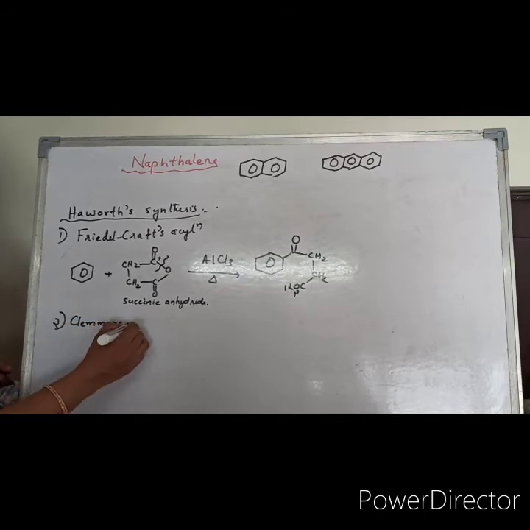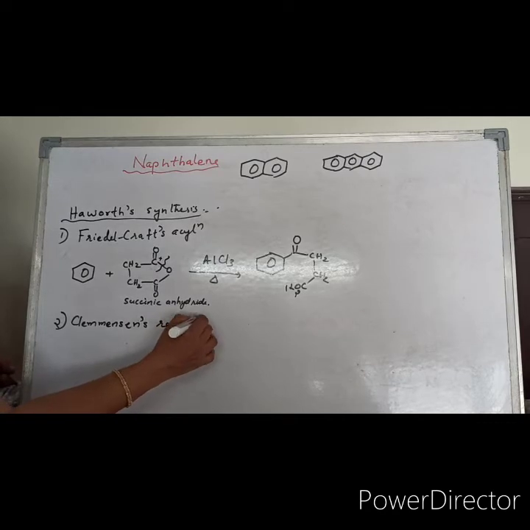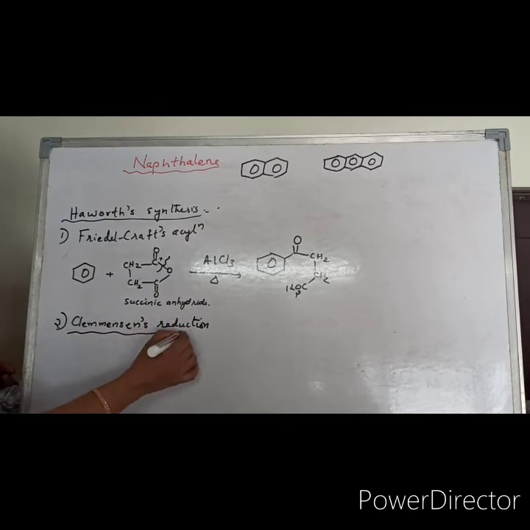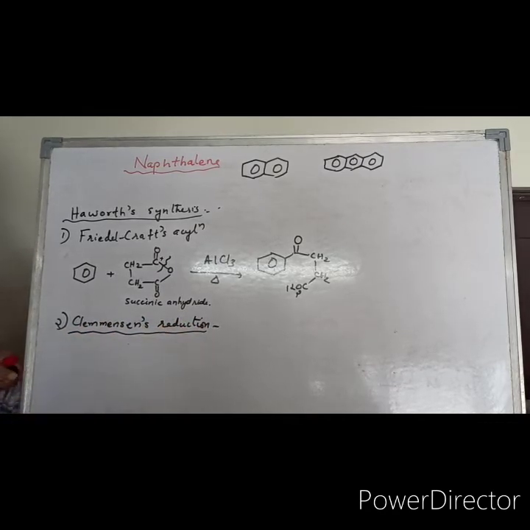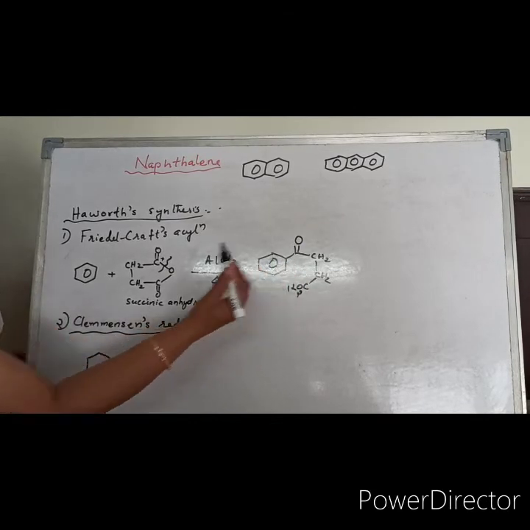Clemmensen's reduction. What is the reagent for Clemmensen's reduction? It is zinc amalgam in HCl. This you can call benzoyl propionic acid.